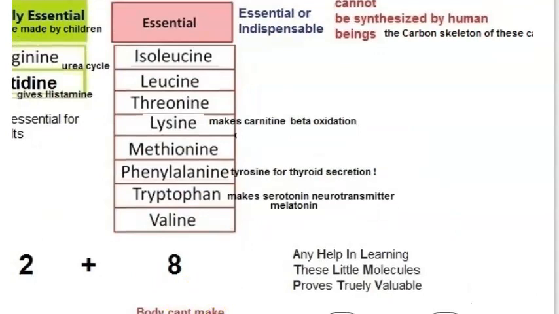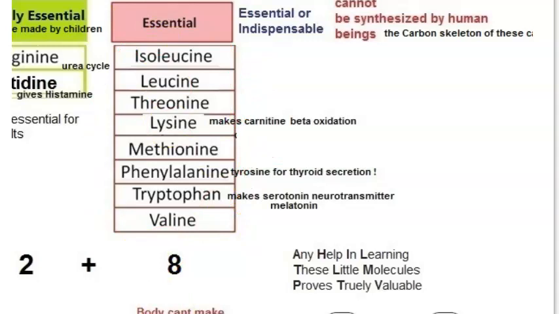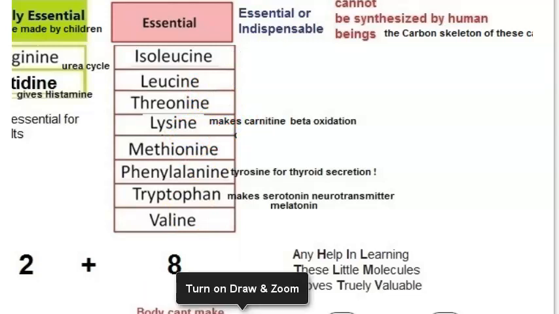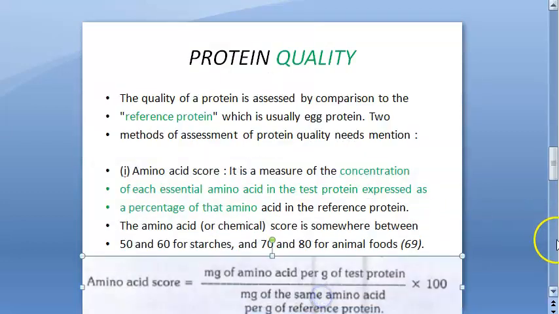Eight. Just remember these names. The other amino acids you don't have to remember, because if you know these, you will know the others are not essential. Leucine, isoleucine, lysine, so LLL. So amino acid score means you are multiplying by 100.